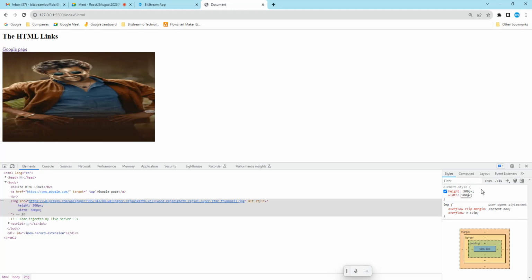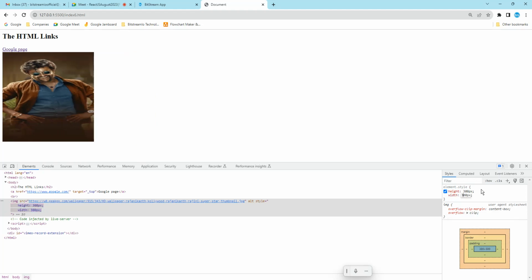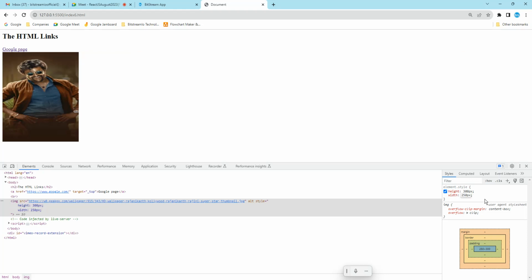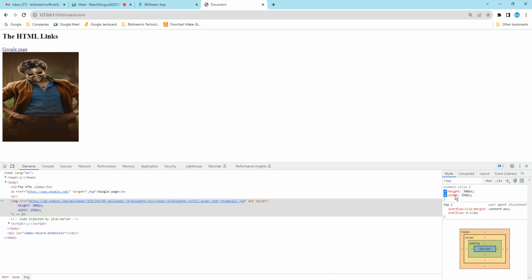500 will not look good. 400, 300, 250, sorry, 250. Okay, so this is height and width. This suits. Then I want to write it here. Why I am typing here is that I am going to calculate whether this size is good or not.